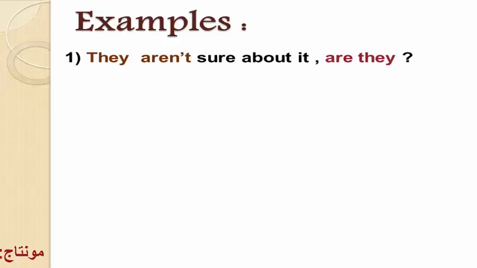Examples. They aren't sure about it, are they? Yeah, we call here "are they" a tag question. We ask about something we have doubts about. They aren't sure about it, are they? What did you notice here? Yeah, good. When the verb is negative, the tag question is positive. "Aren't" became "are they".